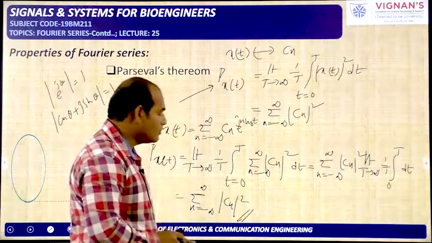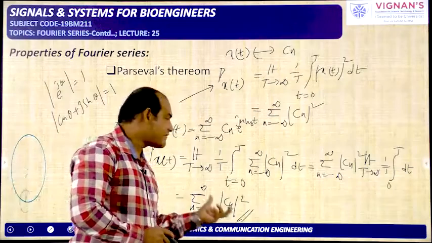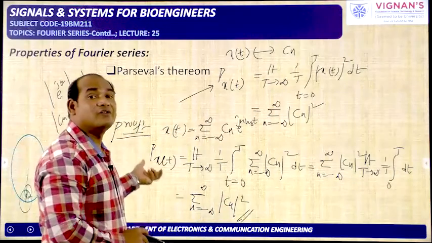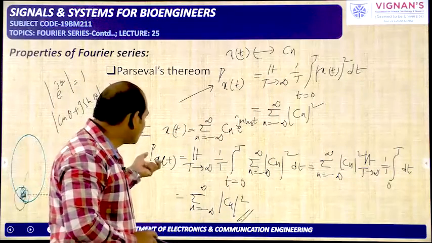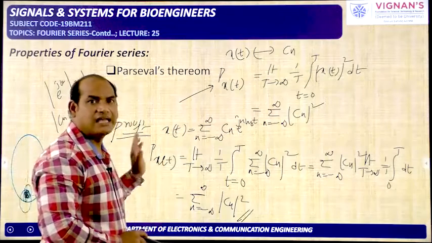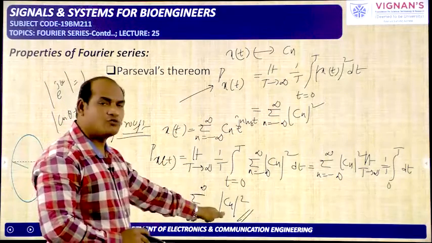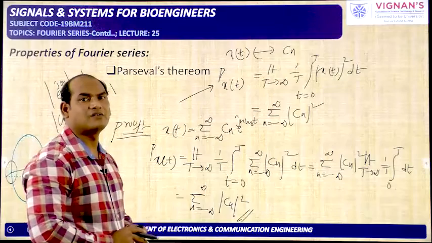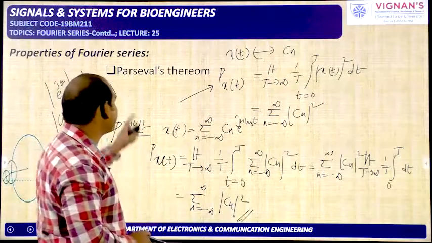So if you have the Cn values, you can calculate the power involved in the signal x of t, even if you don't have the time domain expression for x of t. With the Fourier series coefficients also, you can calculate the power involved in the signal x of t. That is Parseval's property first.